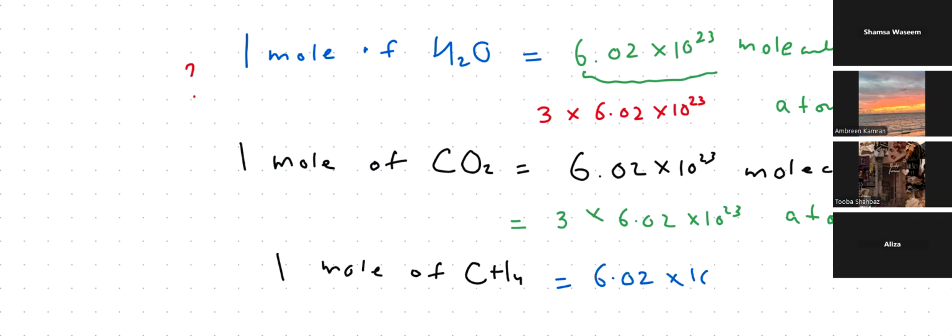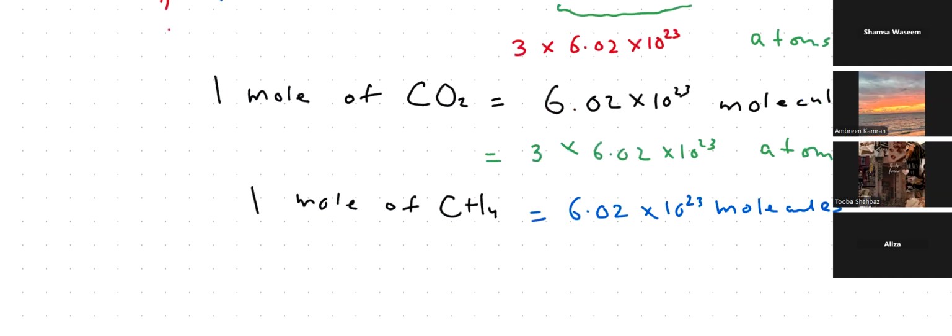Now, girls, can you help me? If I have to count the number of atoms in 1 mole of methane, how will you do it? Five, very good. There are 5 atoms, right? Why? Because there are 4 atoms of hydrogen and 1 atom of carbon. So I'm going to multiply 5 by Avogadro's number, okay? So this much atoms it contains, okay?